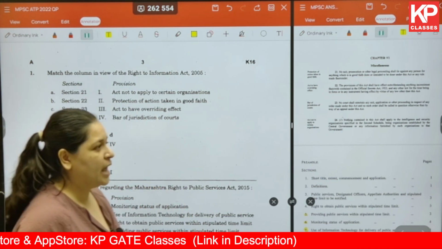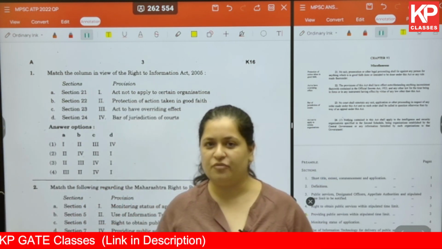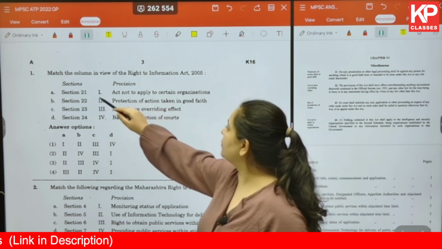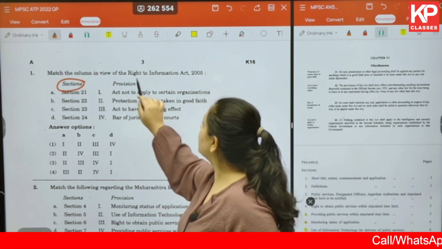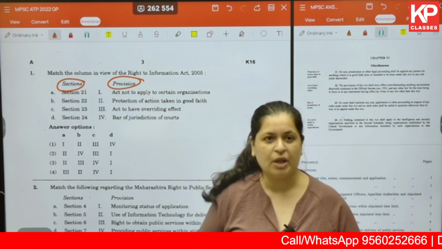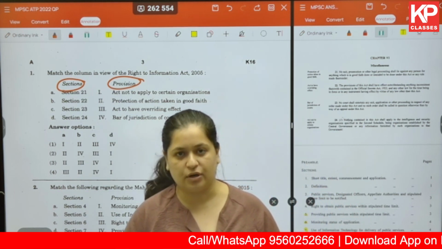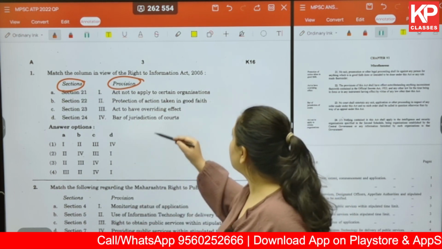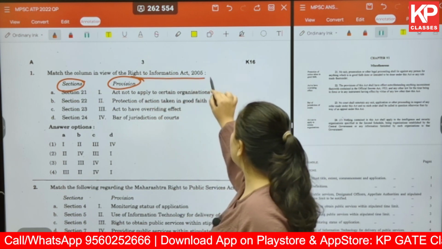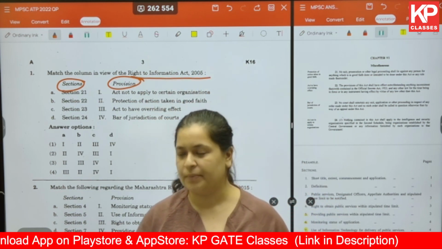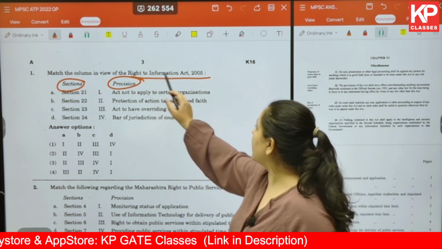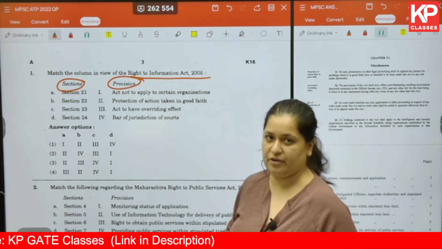Question number one is a match the following type of question. Here the sections are given in column 1 and the provisions are given in column 2. So this is a direct kind of question. You just need to have a good idea about the act or the policy or the report that is in talk. Here we are talking about the Right to Information Act 2005.